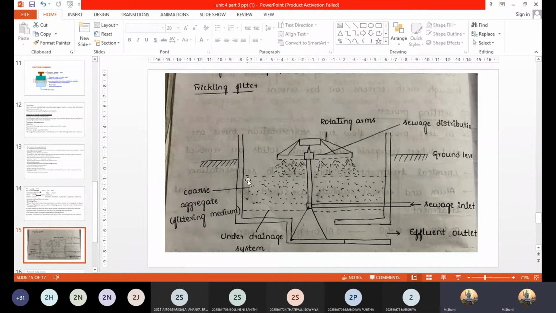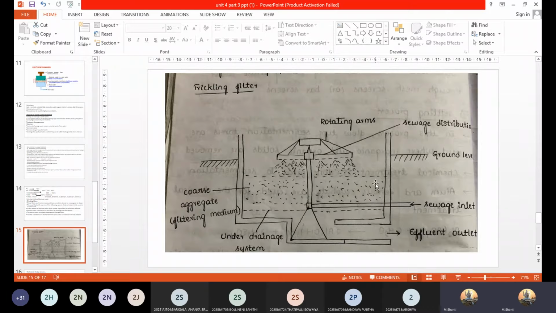The cursor where I'm showing, this entire thing is called a filter bed. And what does this filter bed contain? Filter bed contains porous aggregates, sand particles, okay, and also glass particles. So this is actually filled with different layers of sand and coal, and you have the aerobic bacteria here.